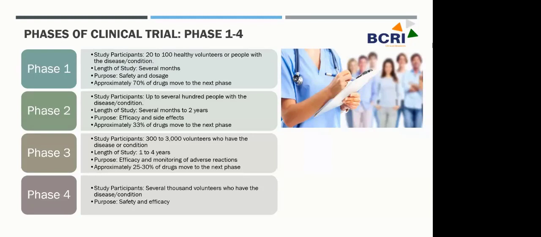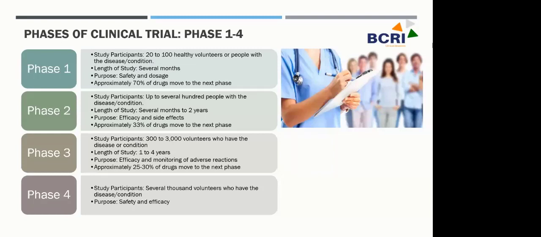That starts with phase 1, but we also have phase 0 as well. We will be talking more about these clinical trial phases in detail when we start our regular classes, but I'm just giving you a gist. So usually these are phase 1 to 4. Phase 1 would have 20 to 100 study participants, and these would be mostly healthy volunteers, except in clinical trials where the therapeutic area is related to cancer. In that case, we usually have cancer patients, or patients who are particularly suffering from that particular cancer on which the investigation is being conducted.